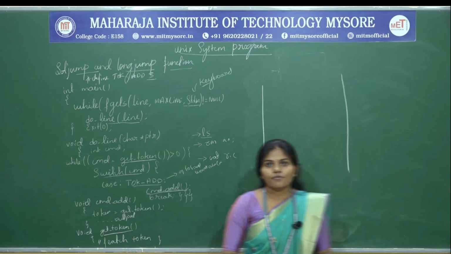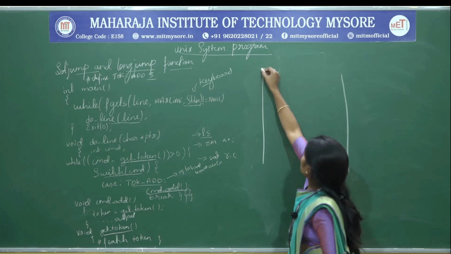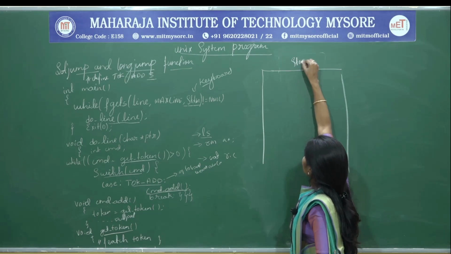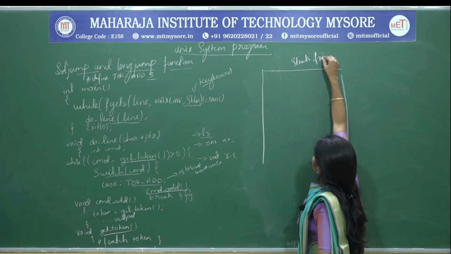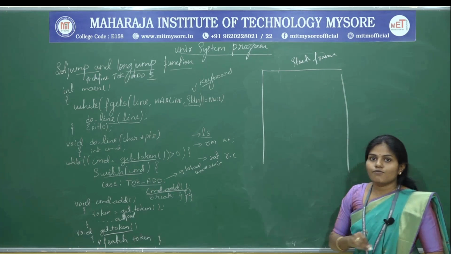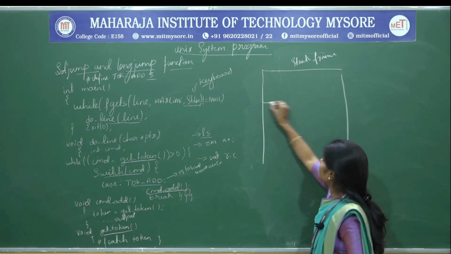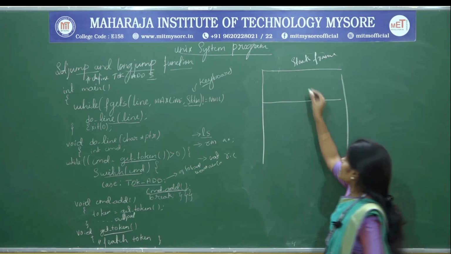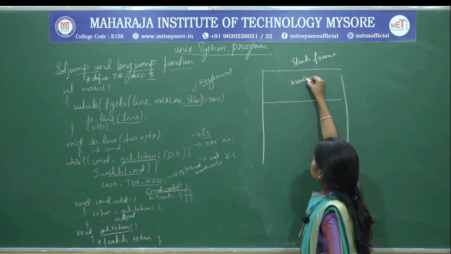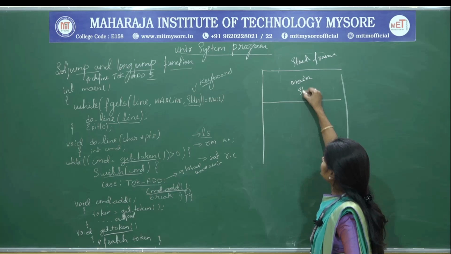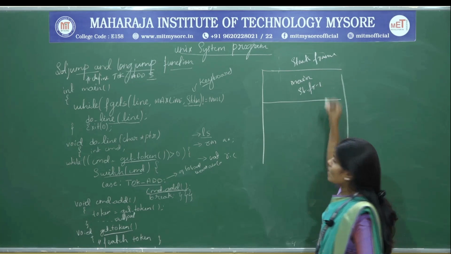See, let us see with the stack, that is now the stack frame. Now the first frame is going to be created for which function? That is the main function.